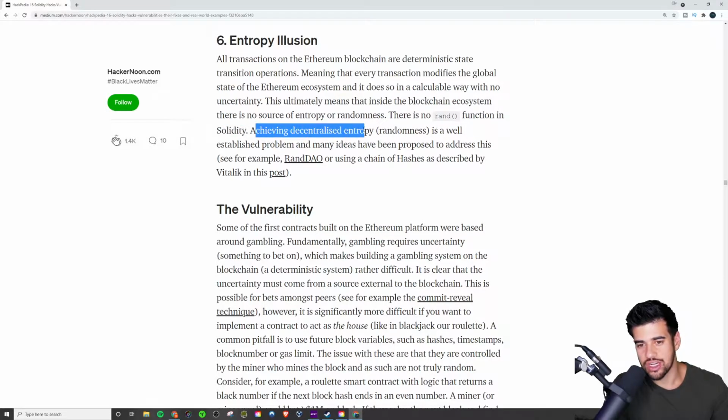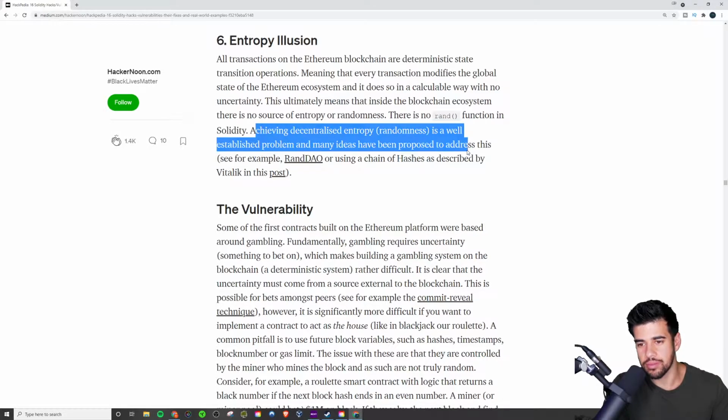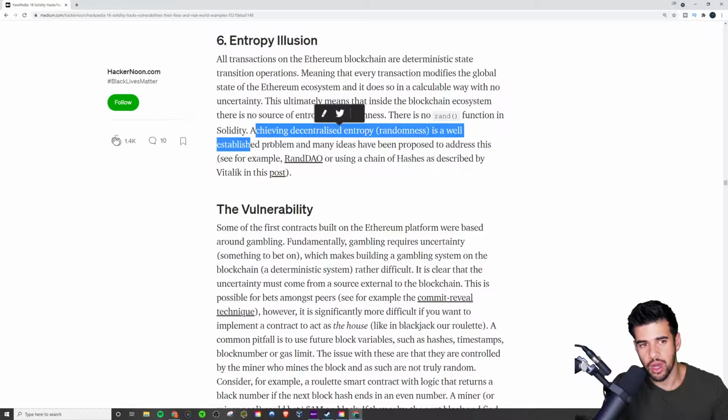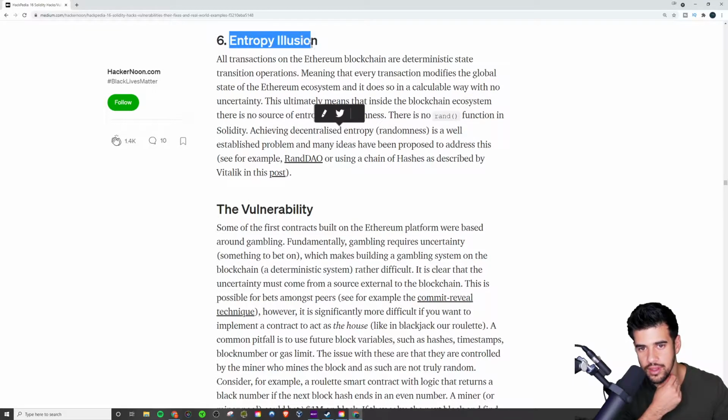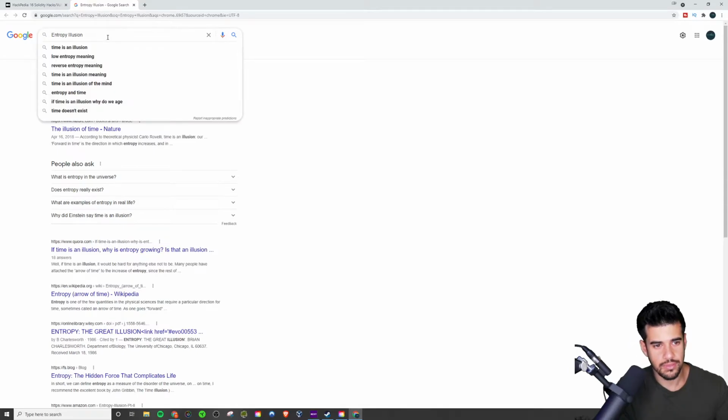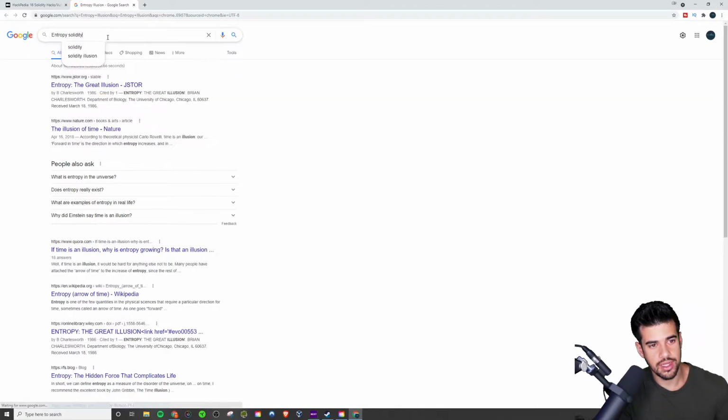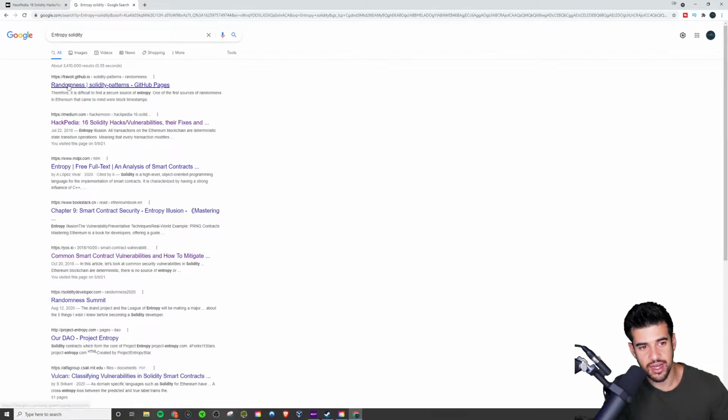So achieving decentralized entropy or randomness is a well-established problem, and many ideas have been proposed to address this. Now, this blog post is quite old, so I am not quite sure if this has been rectified at this point. Maybe this has been addressed now.